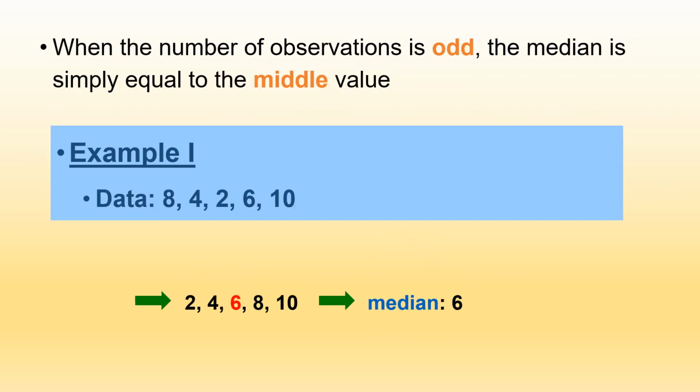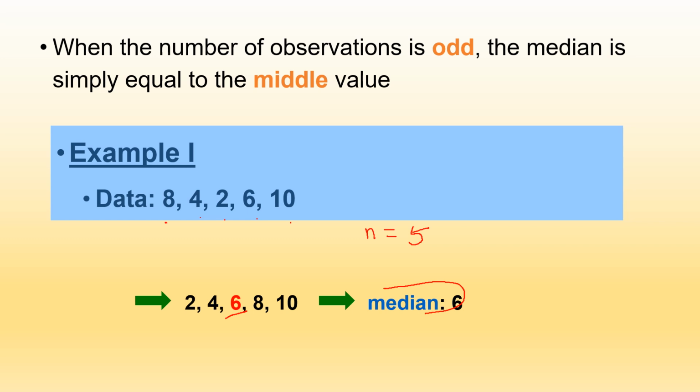So this is the example. When the number of observations is odd, the median is simply equal to the middle value. See the example here, the given data is 8, 4, 2, 6 and 10. So the number of observations is 5. When the number of observations is odd, simply we can divide the data into equal halves, and the value which comes in the middle is the median of the given series of data.